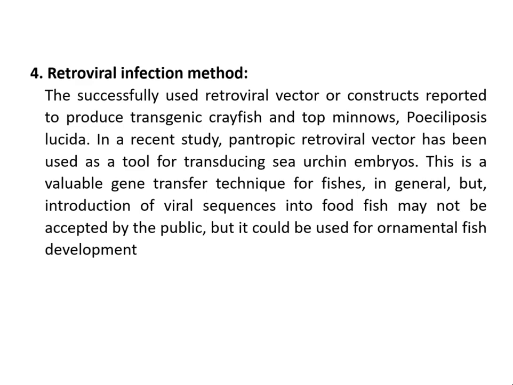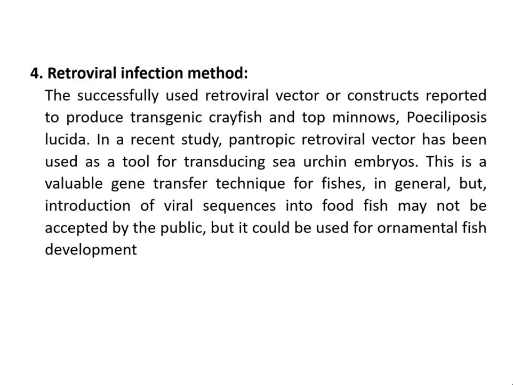The fourth one is retroviral infection method. This is a successfully used method with the retroviral vector to produce transgenic crayfish and topminnows, and which is used as a tool for transducing sea urchin embryos.